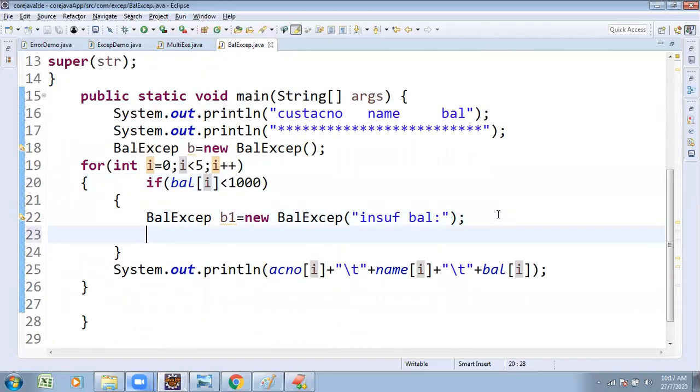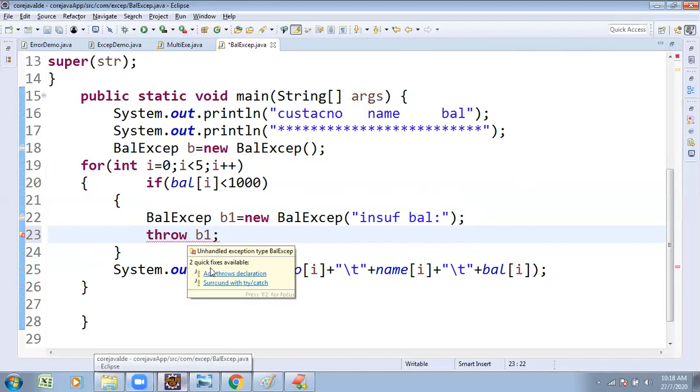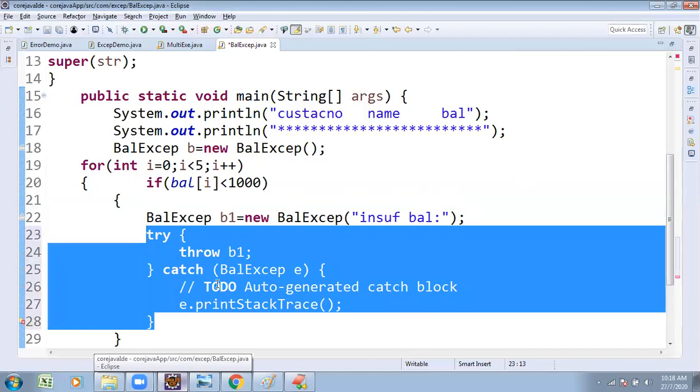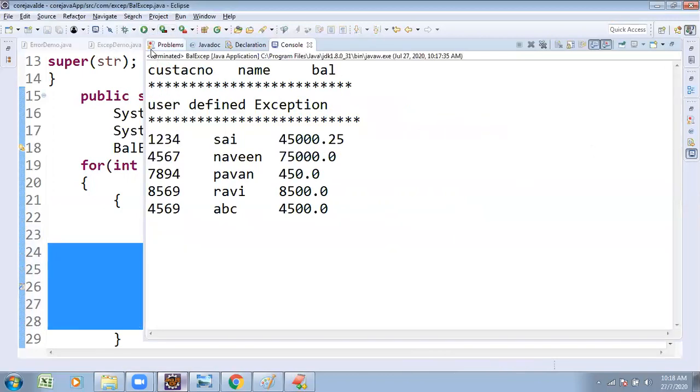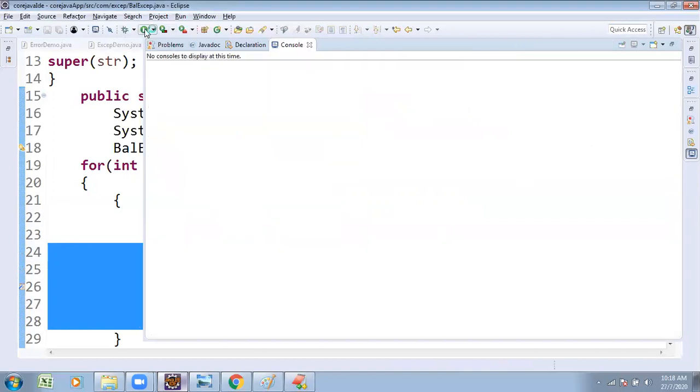After raising the exception, here you apply the throw keyword. Throw exception. Till now, it is not showing the exception. You must apply the throw keyword. When you apply the throw keyword, it raises the exception. To handle that exception, surround with a try and catch block. Previously, we did not raise the exception. We created the exception, but did not raise it in the program.